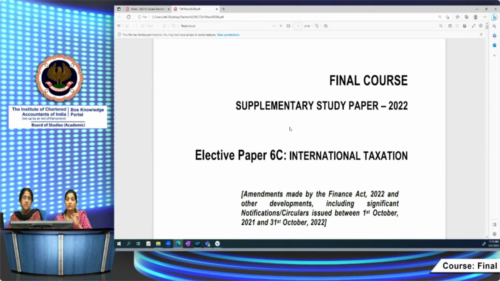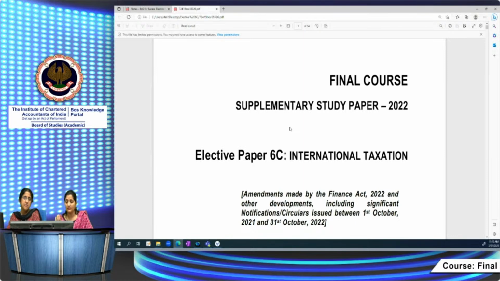Because in MCQs, it's very necessary for you to choose the correct option, and for that you have to go through the facts very, very carefully. It might be possible some facts are given in the first paragraph and some related facts are given in other paragraphs, and some is part of the MCQ itself. So everything you have to consolidate and keep in mind along with the provision. If your understanding of the provision is better, then only you will be able to answer it, because you also have to interlink the facts. Then only you can answer.